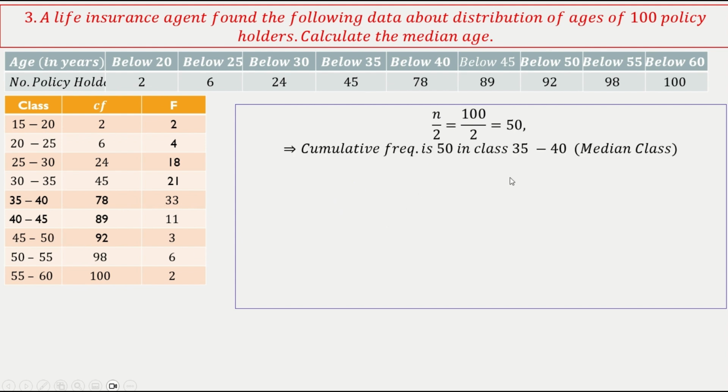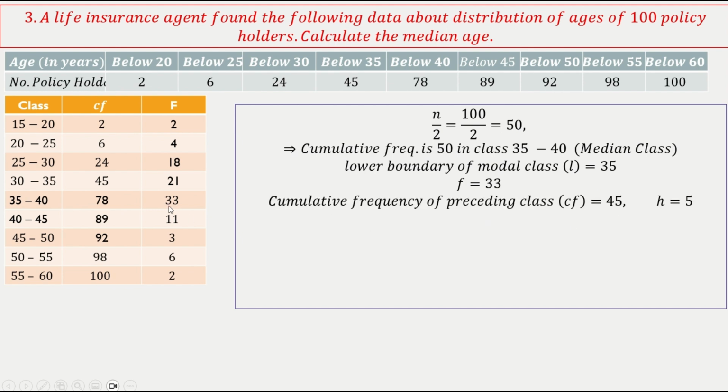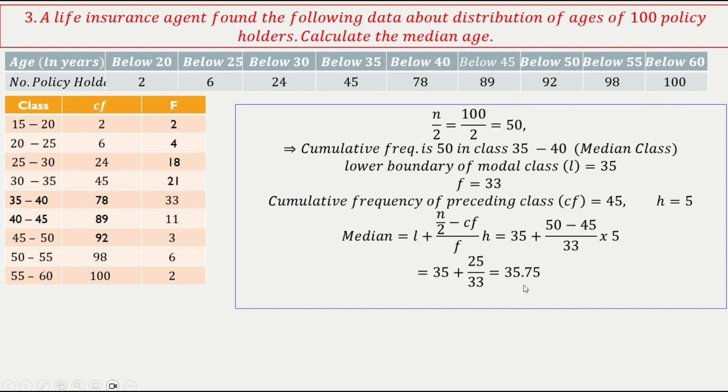Sorry, 50 falls here. Cumulative frequency you have to check. 50 falls here, 78. Okay. In this, so the class is 35 to 40. Okay, the class is 35 to 40. Now lower bound L is 35, F is 33, CF is 45 here, cumulative frequency of the previous class, h is 5. Now if I substitute values, the median I get is 35.75. This is the median. Okay.